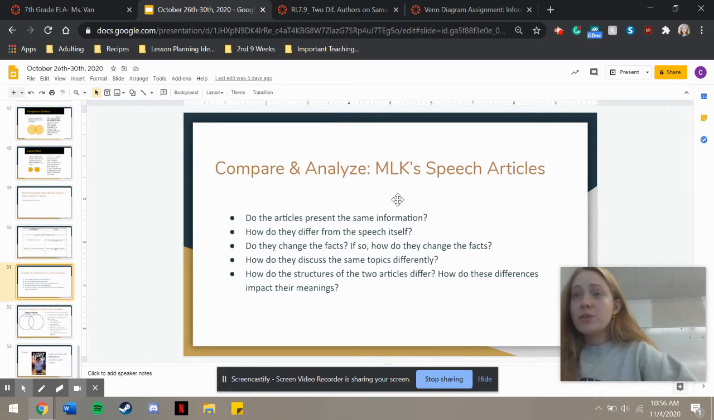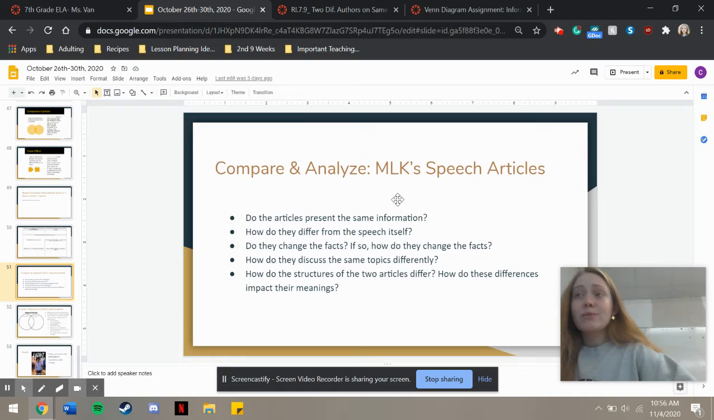A couple other questions you can ask yourself is, do they change the facts? Do you notice anything that you don't necessarily agree with in regards to the biases of these articles? Maybe one is more heavily weighted with one of the author's opinions. So how do they change the facts to fit their own opinions? And what facts do they include that support their own opinions? Do they discuss the same topic differently?